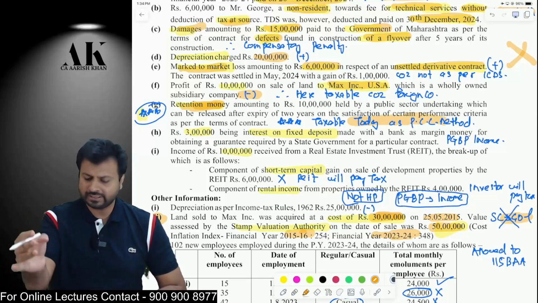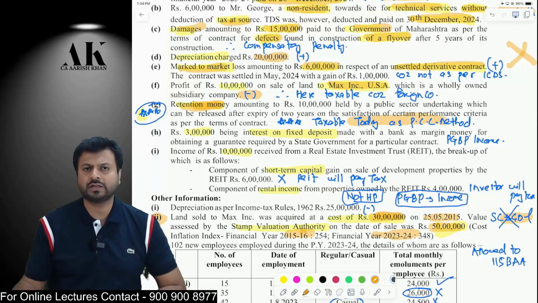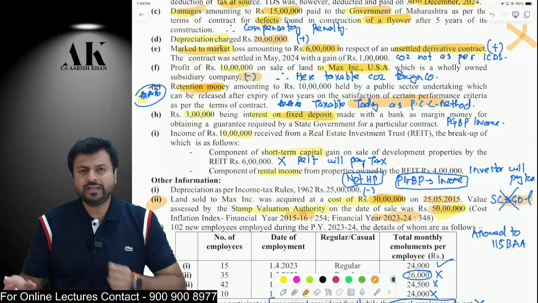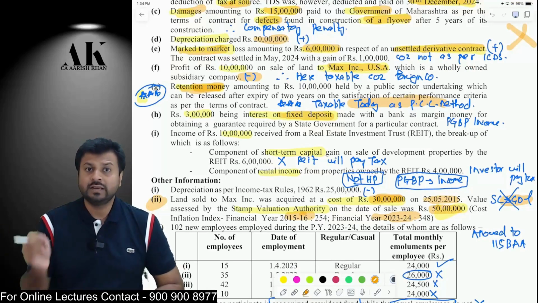Just write a note that retention money is taxable today only as per the percentage completion method. Okay. Next one, you are earning some interest on fixed deposit. Generally, if you earn interest on fixed deposit, it goes under IFOS. But here the objective is not to earn interest. The objective is to get a contract.